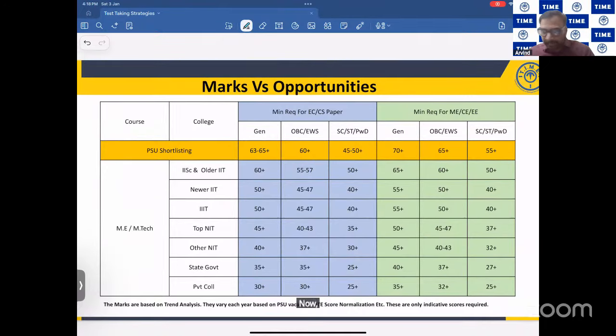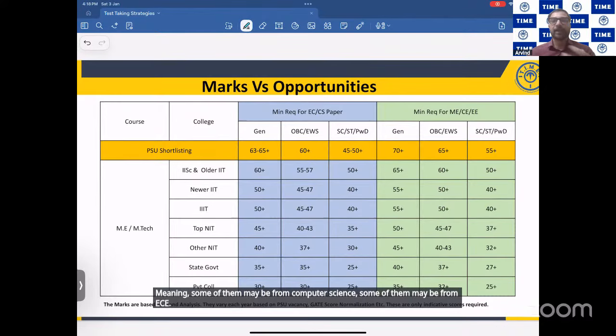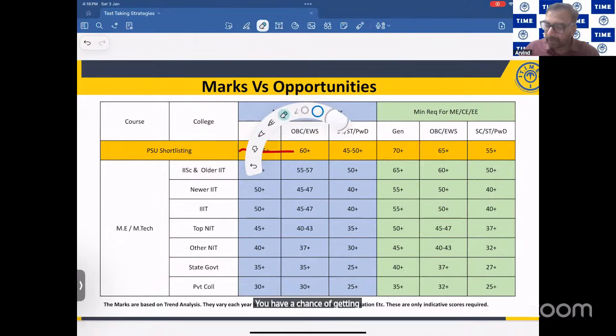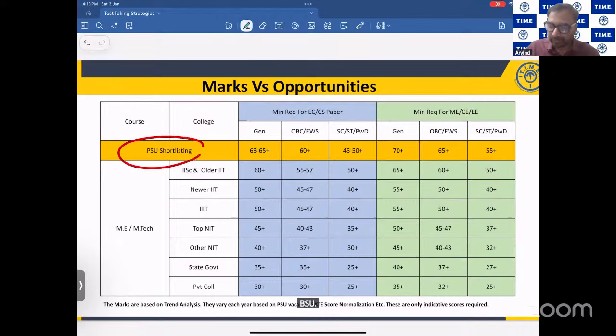Now, I'm sure there are so many students from different backgrounds. Some of them may be from computer science, some from ECE, some from civil and mechanical or EEE. But whatever it is, if you can aim for something like 70 marks, you have a chance of getting a job in a PSU.